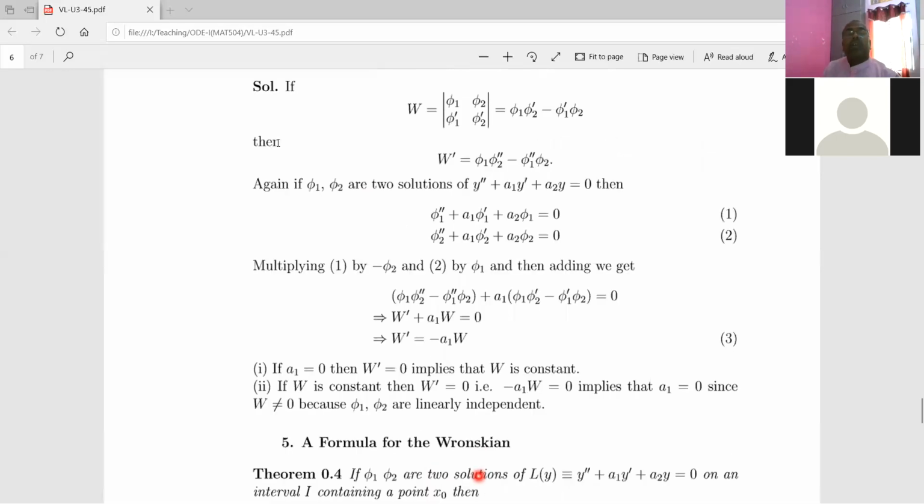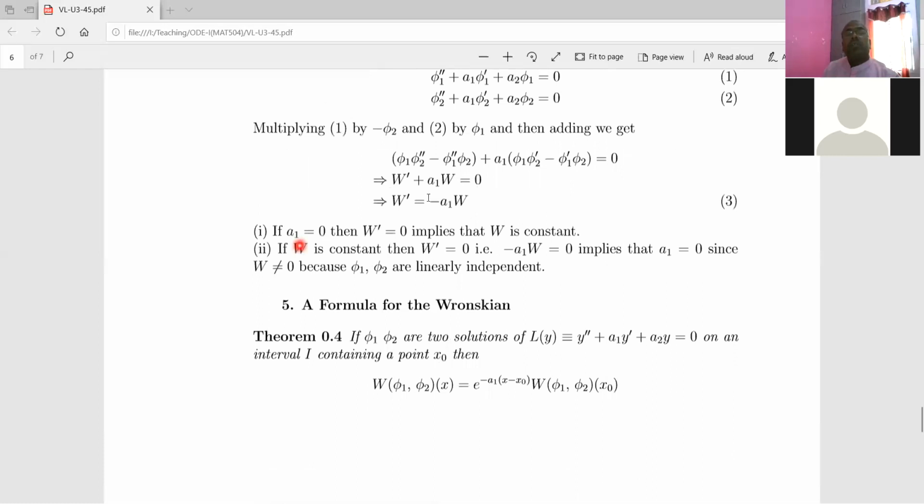So if A1 is 0, so whole thing goes 0. So W dash is 0. So this implies W dash is 0. So when the derivative will be 0, this function is constant, and therefore what we conclude, this Wronskian W is constant.